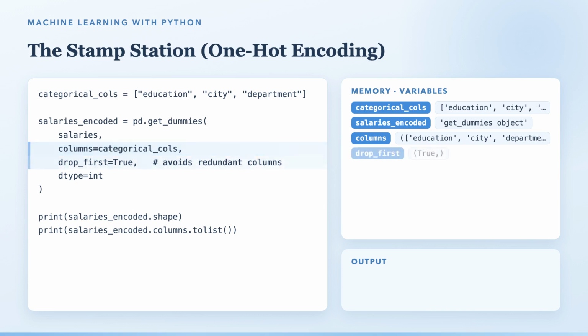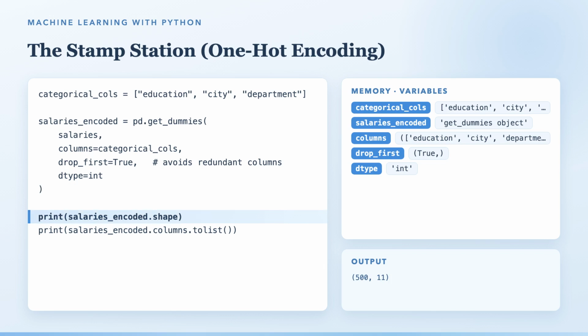If you prefer, scikit-learn has a tool called OneHotEncoder that does this inside a pipeline. Same stamps, different desk. The first line, categorical_cols, is a small list holding 3 column names: education, city, and department. Then the main step, salaries_encoded equals pd.get_dummies. We hand it the salaries data, tell it which columns to convert with columns equals categorical_cols, and set drop_first to True. So one redundant column per category is quietly left out. And dtype equals int, so the seals become clean ones and zeros.